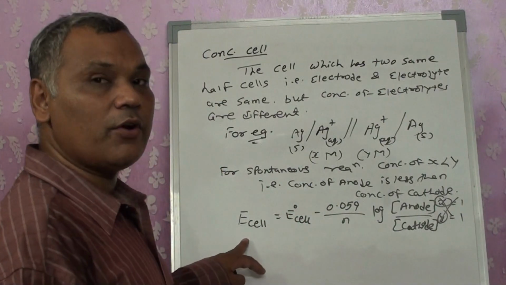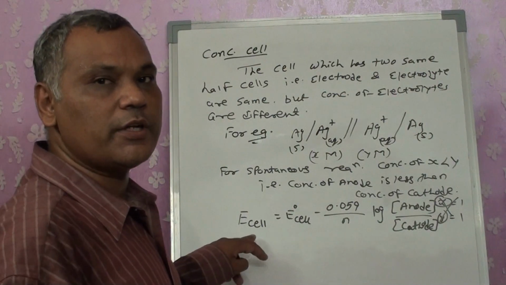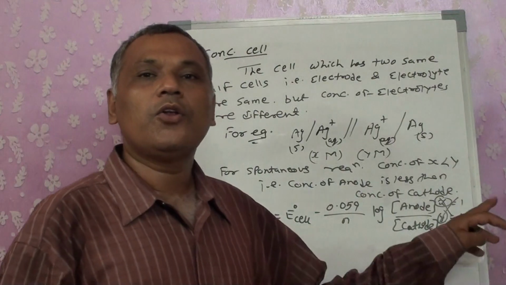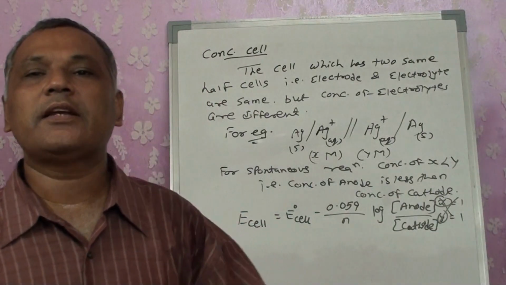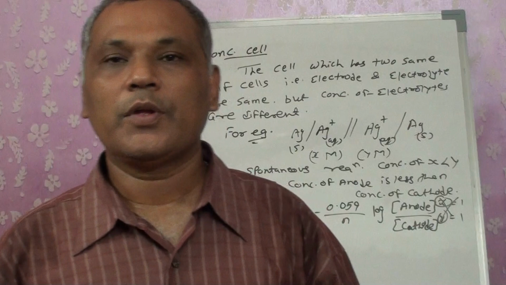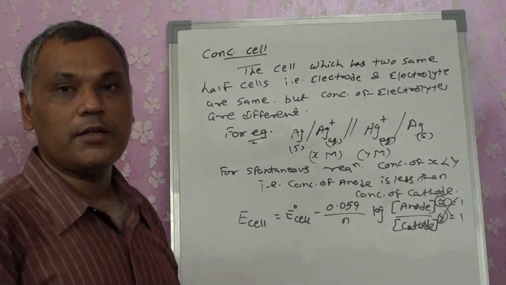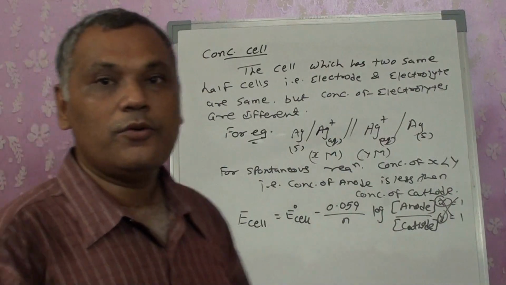So the change that we got now from the generalized equation is E cell is equal to E naught minus 0.059 by n log anode by cathode. X and Y terms are removed, right? That is a small change when we have a concentration cell. That is your first term.